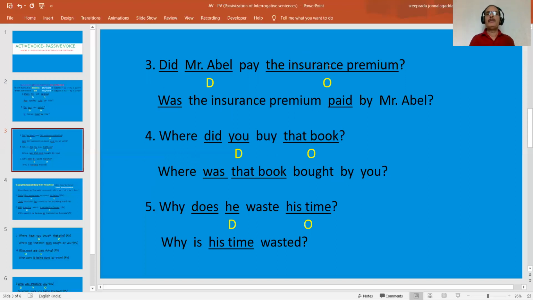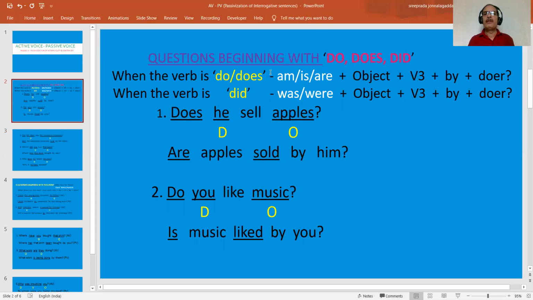So the insurance premium is the object. It is singular, and did is V2. So the verb did is in V2 form and the object is a singular noun. That's why we have to write the be form was, or were, plus the object.